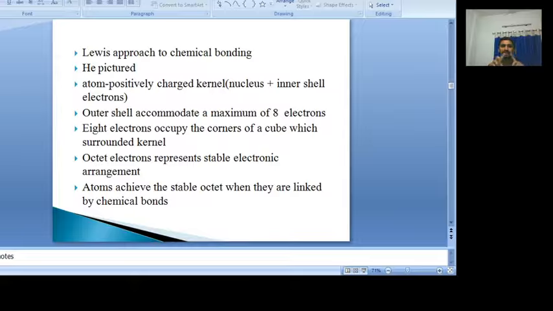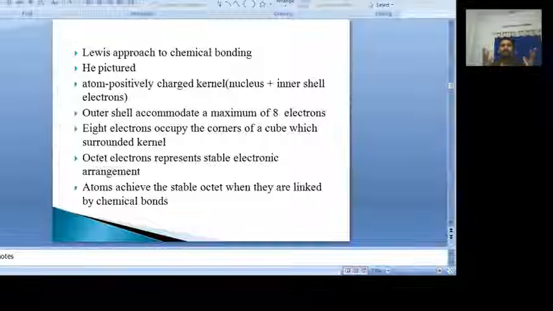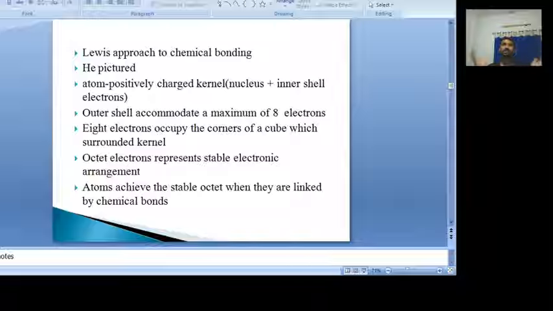These 8 electrons occupy 8 corners of a cube around the positively charged kernel. That leads to the most stable electronic arrangement. This is possible only in noble gases. But in other atoms, to achieve the stable electronic arrangement, they need to combine with each other or with other elements. So finally, they also get the most stable arrangement by chemical combination. So that is the Lewis approach.